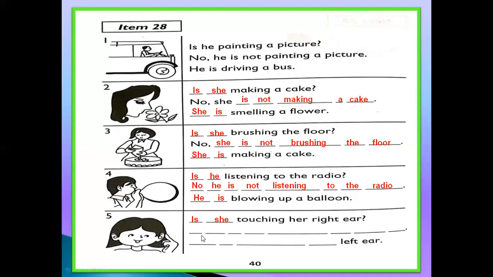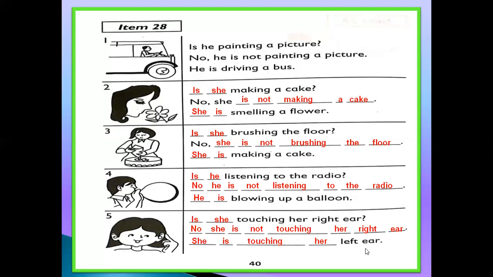So what will we write here? First we will write no, she is not touching her right ear. Then we will see in this picture and then we will write its answer. Now which one is the direct object here? Left ear. So she is touching her left ear.